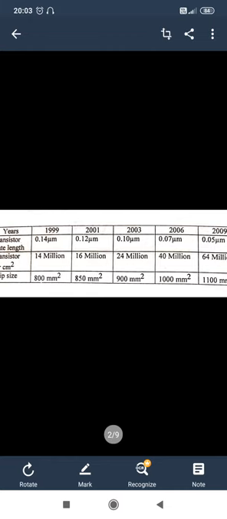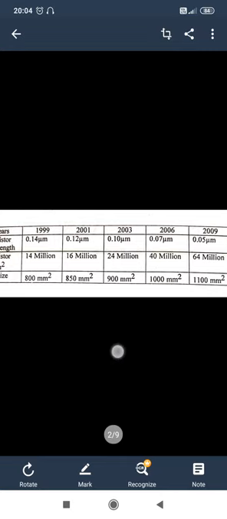Then for the years 2001, 3, 6, 9, it is 0.0035 micrometer. So our gate length reduces as the years increase. And today, I suppose, something like 10 nanometers is today's scenario. So as the length decreases, the packing of transistors increases. At the time of 1999, at 0.14 micrometer, about 40 million transistors are built on a particular chip.